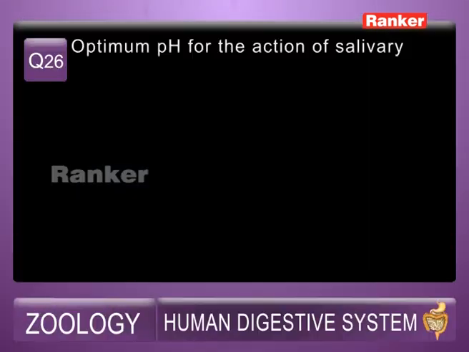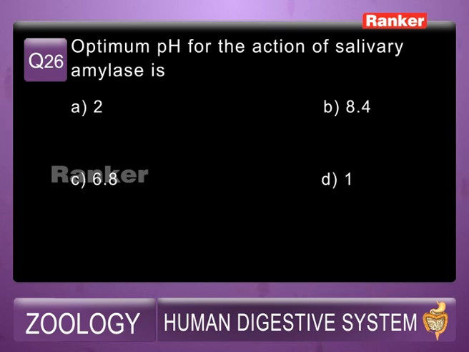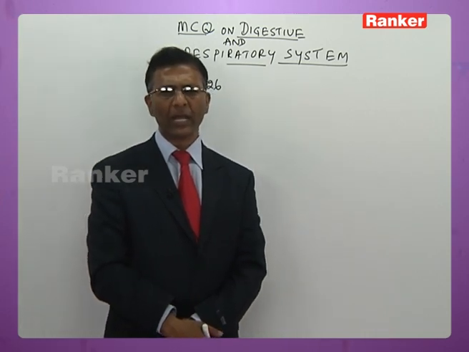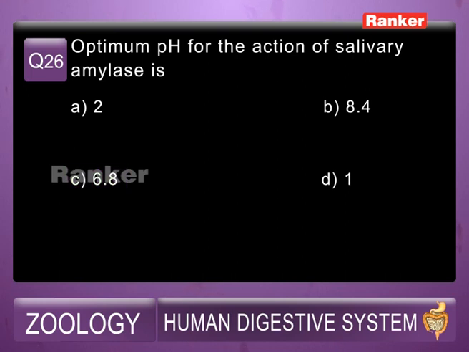26th question. Optimum pH for the action of salivary amylase: A, 2, B, 8.4, C, 6.8, D, 1. The answer is 6.8. It is slightly acidic. The salivary juice is slightly acidic and acts at a pH of 6.8. Answer is C.